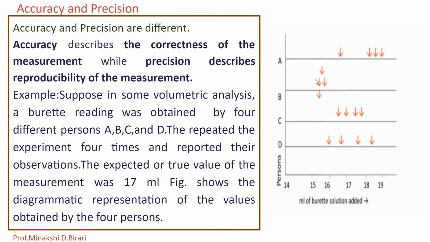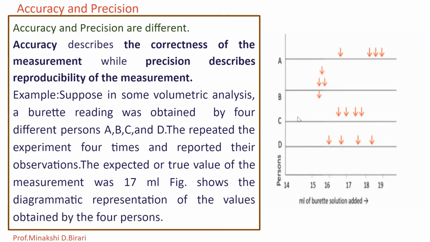The second person, person B, reported the observations. All four readings are in between 15 and 16. So person B is not accurate but has good precision. Person B has good precision and poor accuracy.